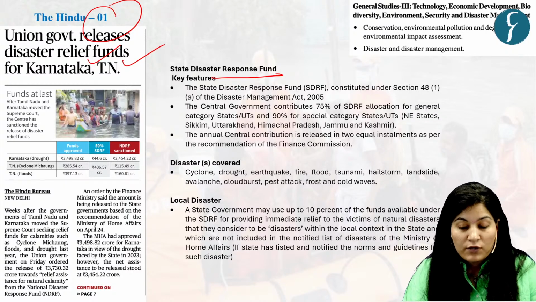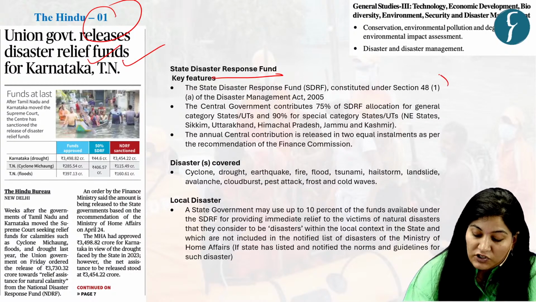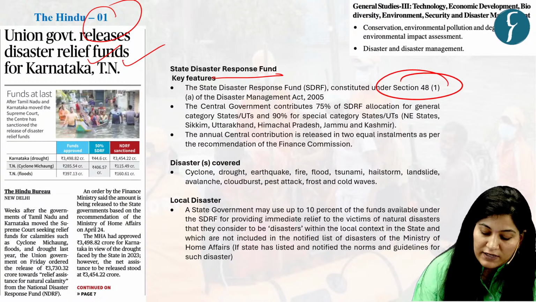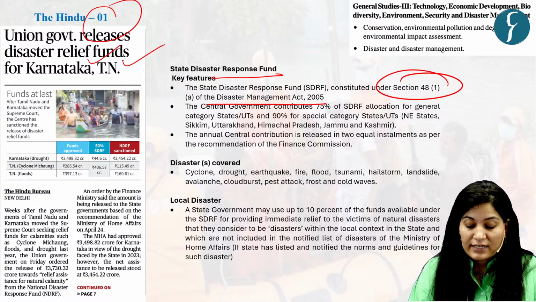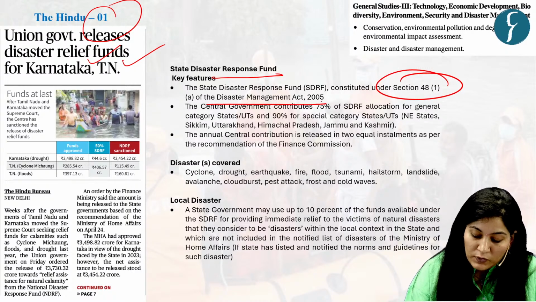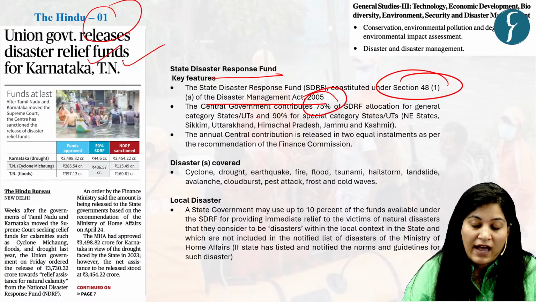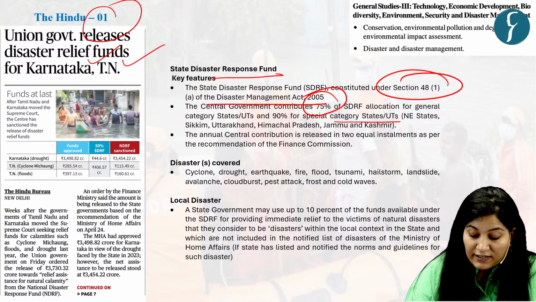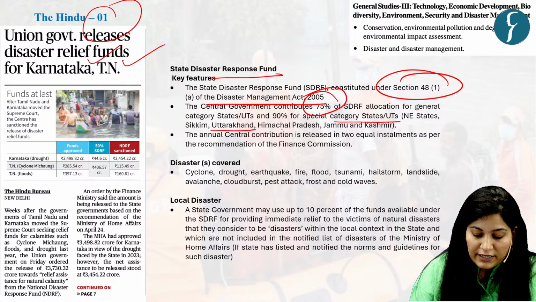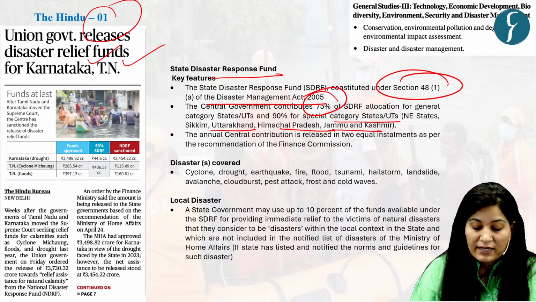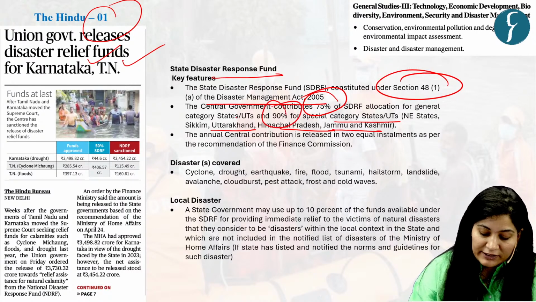Now, this fund was constituted under Section 48 of the Disaster Management Act 2005. In this fund, the state will contribute 75%. And for special category states like northeastern states and the Himalayan states like Uttarakhand, Himachal Pradesh, Jammu and Kashmir, the state will contribute 90%.